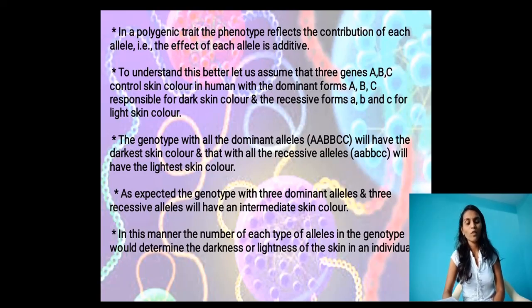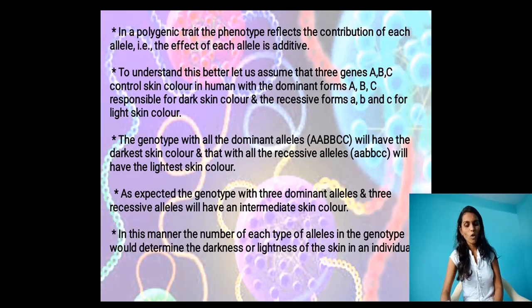The recessive forms, small a, b, c, are for light skin color. Capital A, B, C is the dominant character representing dark skin color, and small a, b, c represents light skin color. The genotype with all dominant alleles gives gametes capital A, B, C and will have the darkest skin color.